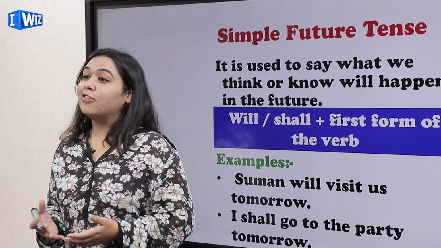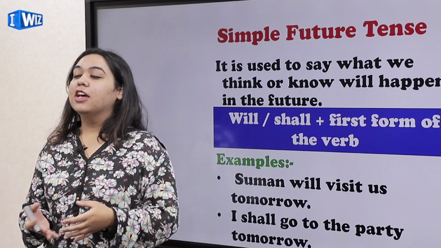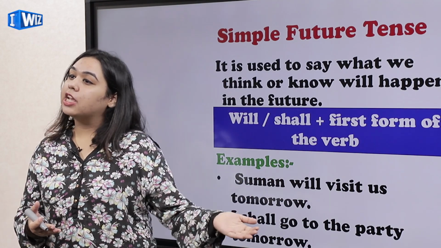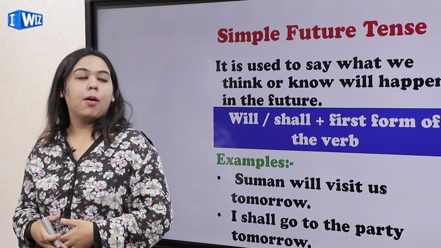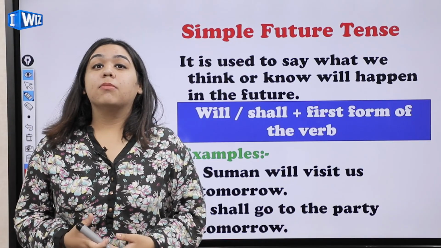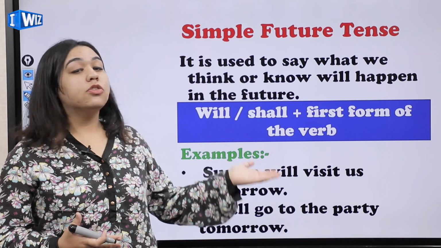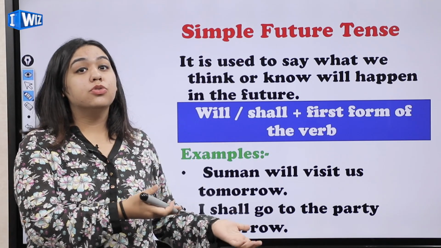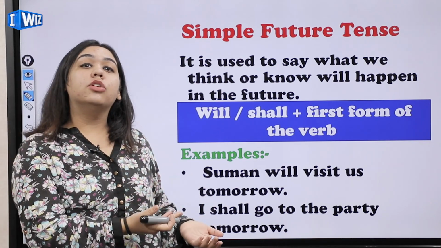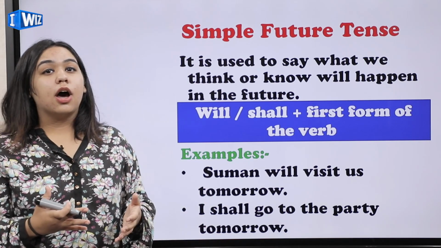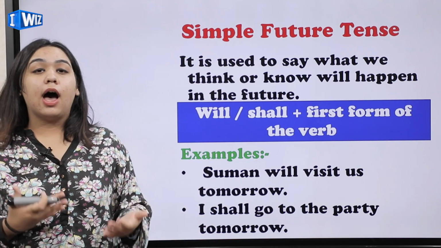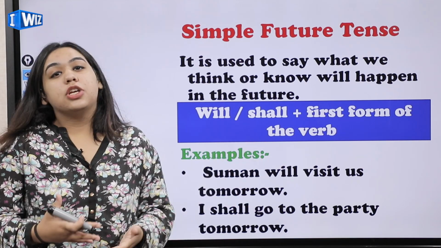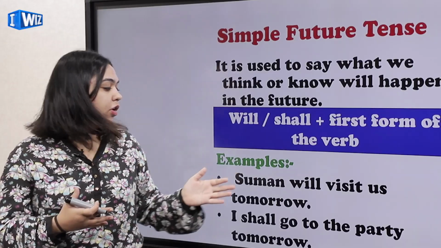Now the formula for simple future tense is very easy. You will use will or shall plus first form of the verb. Now you must be wondering, ma'am, where we can use will, where we can use shall. There is no such hard and fast rule कि in subjects के साथ you will use will or these subjects you are going to use shall. There is no such hard rule, but it is preferred that with I and we you can use shall. Okay, so let's have a look on some sentences.